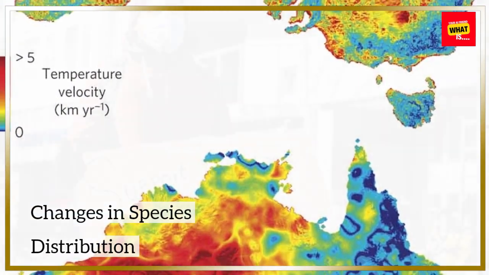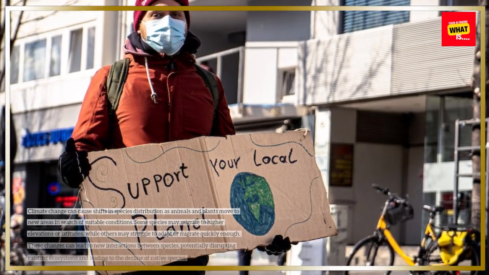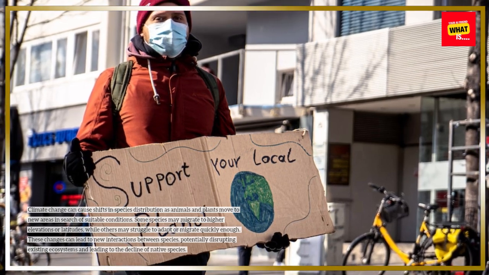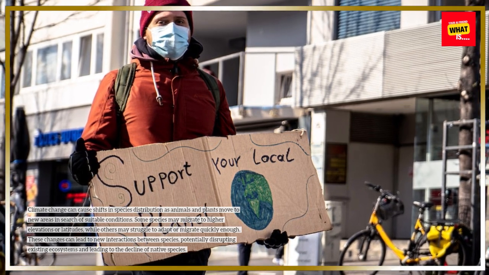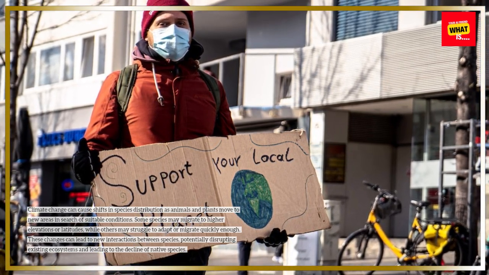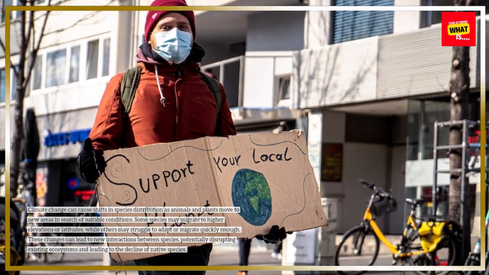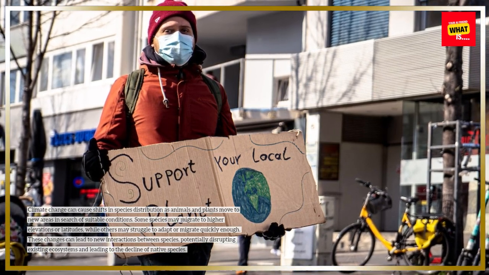Changes in species distribution. Climate change can cause shifts in species distribution as animals and plants move to new areas in search of suitable conditions. Some species may migrate to higher elevations or latitudes, while others may struggle to adapt or migrate quickly enough. These changes can lead to new interactions between species, potentially disrupting existing ecosystems and leading to the decline of native species.